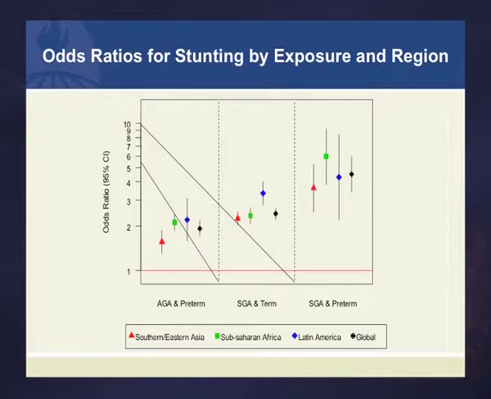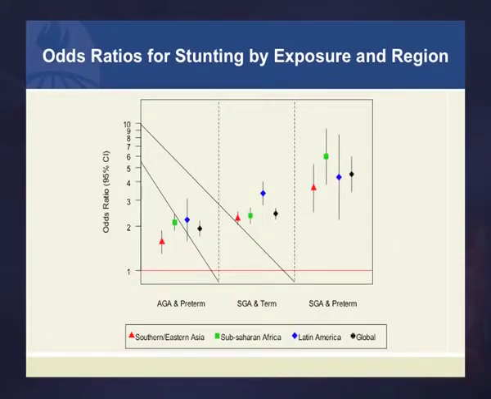So in this case, the SGA at term, I'll show this is the middle panel. So these babies are full term and SGA. So they have, again, between a 2 and 3 or more fold increase in the odds of stunting at 24 months of age than appropriate for gestational age babies.